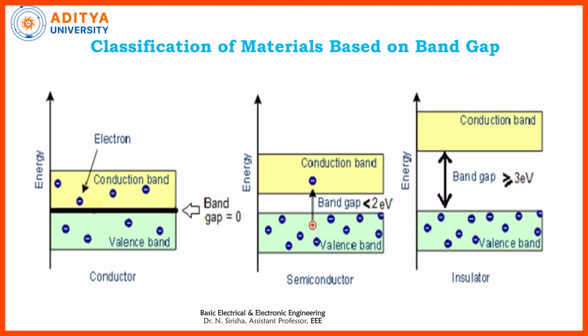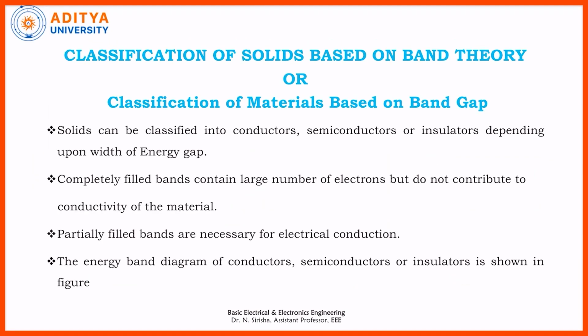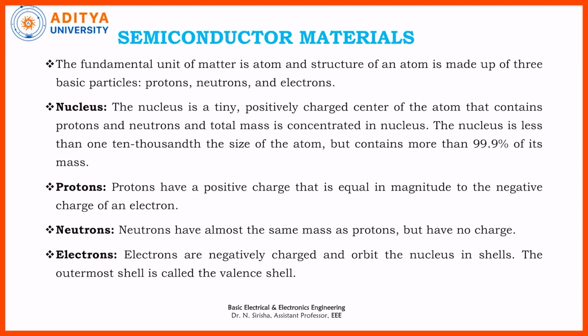Then the semiconductor acts as a conductor. See, these are the 3 energy bands which exist in conductors, semiconductors, and insulators, as shown in the figure for the energy band diagram.